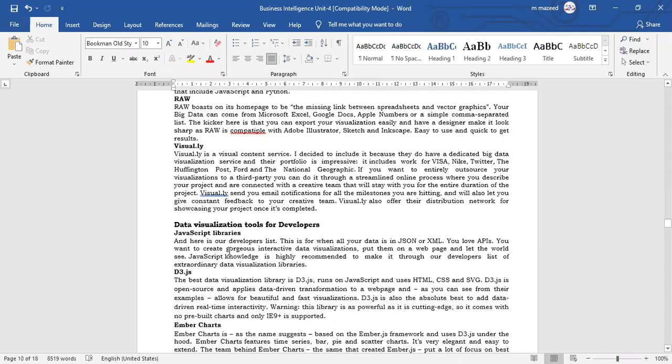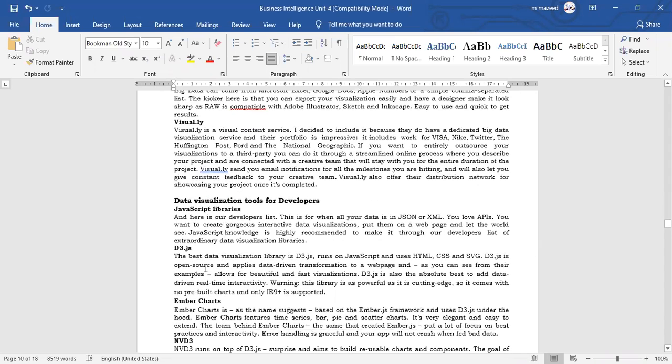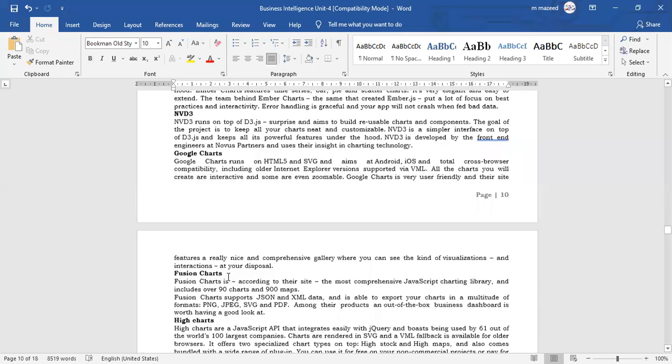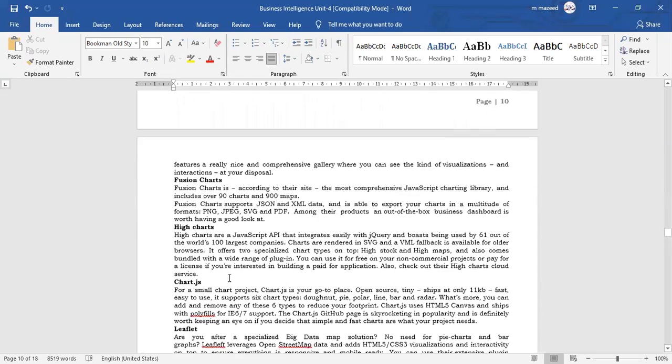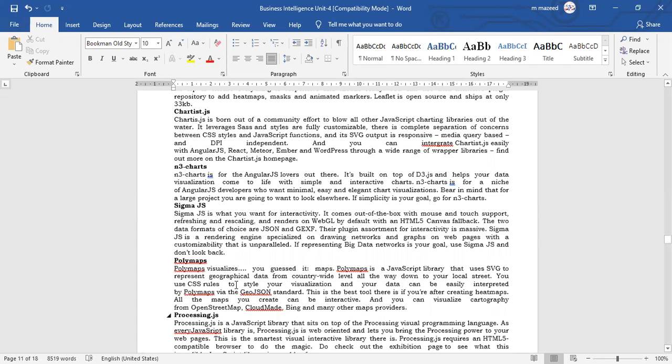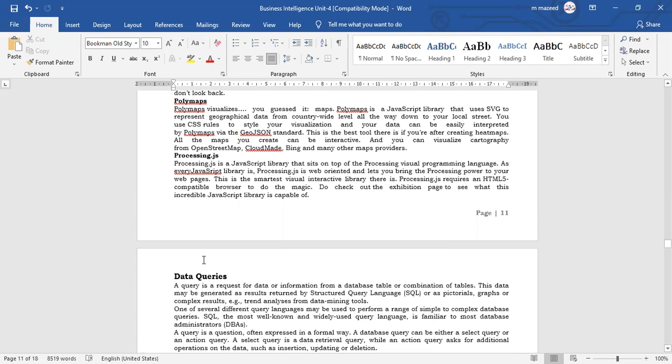Developers use D3.js, JavaScript, Ember Charts, NVD3, Google Charts, FusionCharts, Highcharts, Chart.js, Leaflet. So these are things where software people will have that understanding. Thorough knowledge is not required for us because we are not from that field. But as a thing, you must know it.